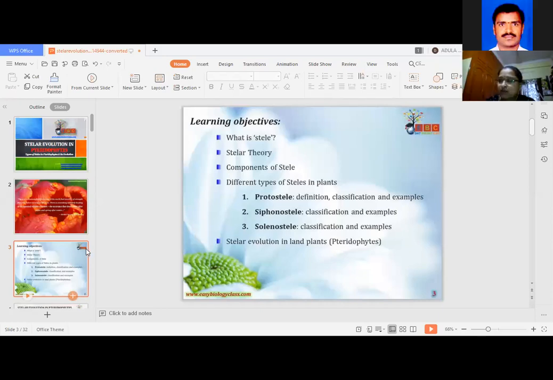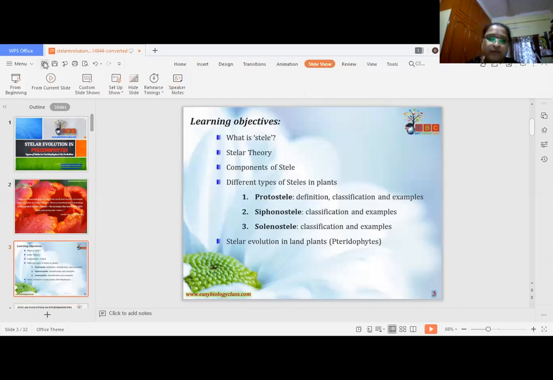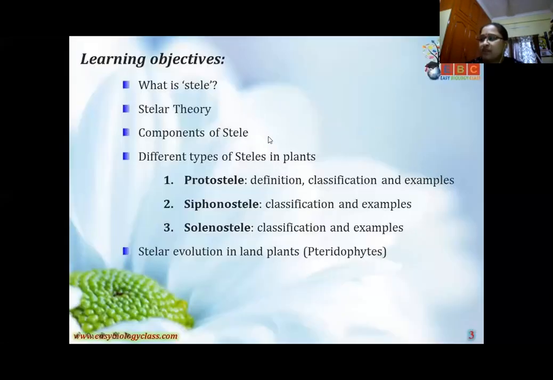See here, what is stele? You know the term stele. I'll explain that it is derived from the Greek word which means central pillar. It is the conducting central cylinder of the stem as well as root and leaf. You can take any section cutting of it. This one is a stele, as you know.